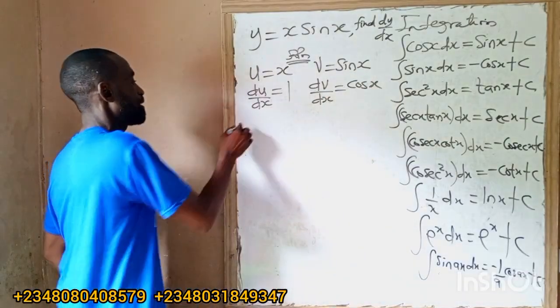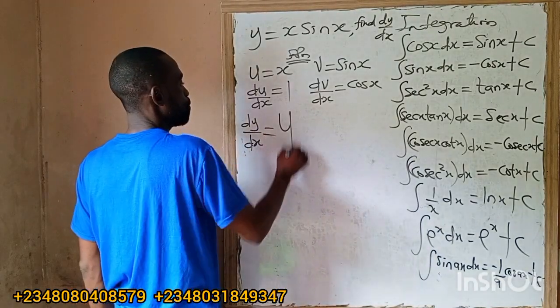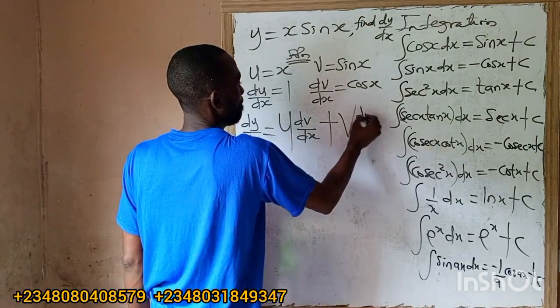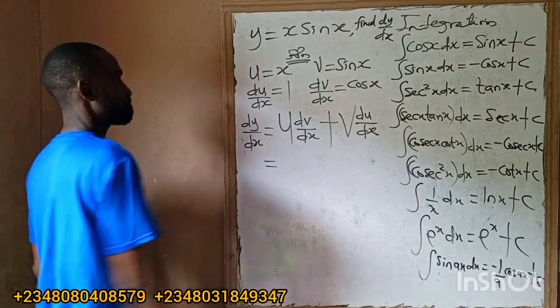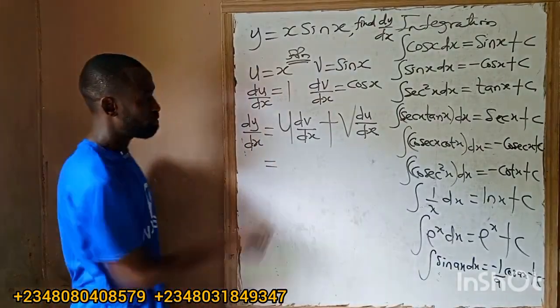So what's now our dy/dx? Product rule: u dv/dx plus v du/dx. It's very simple. Whenever I have something times something to differentiate, I'll use this rule.